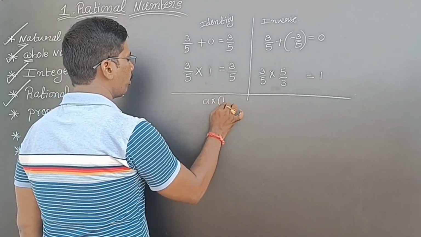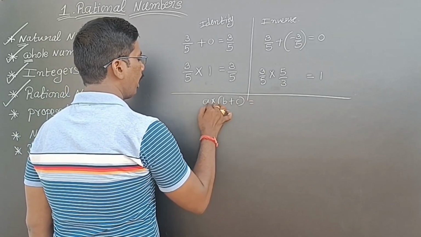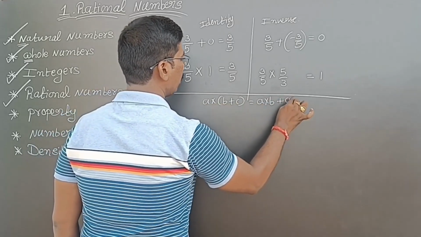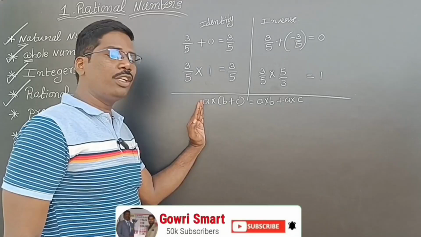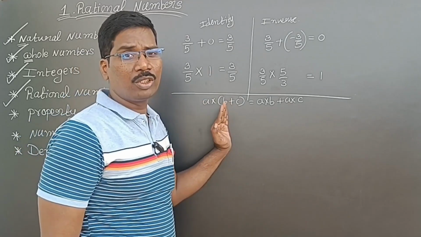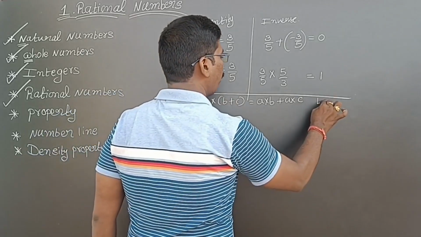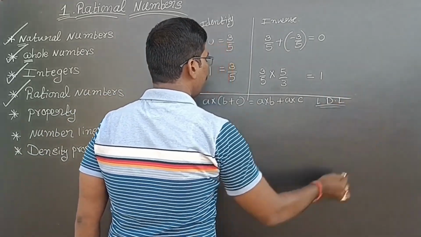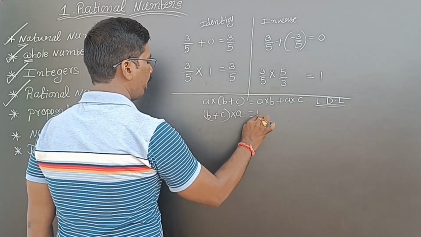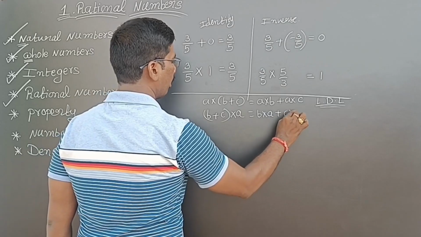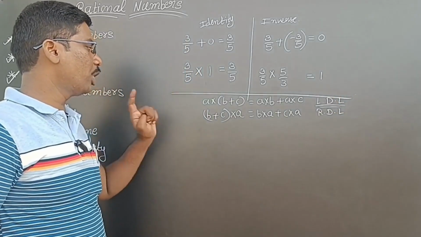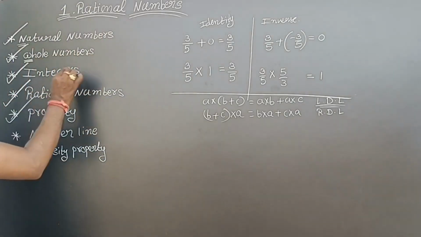Now see, A into (B plus C) is equal to A into B plus A into C. Here I am multiplying A on the left side. This is called LDL, left distributive law. Now if I do the multiplication on the right side, B into A plus C into A. This is called right distributive law. This is left distributive law and this is right distributive law. So these are the properties.